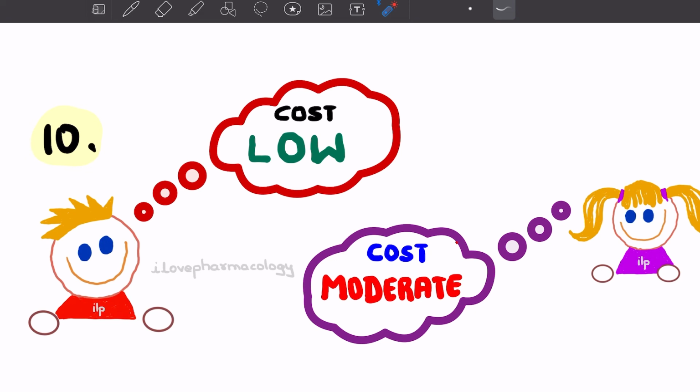So this was the drug information about Metformin and Acarbose in the form of comics. I hope you have enjoyed this learning process.